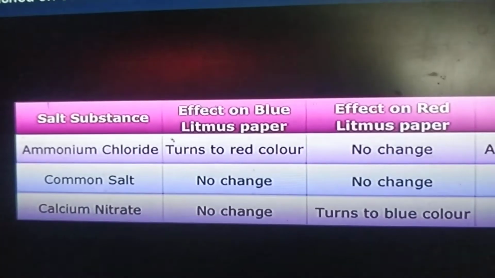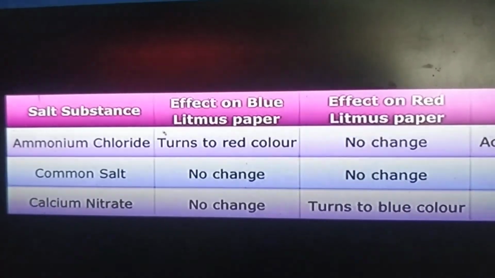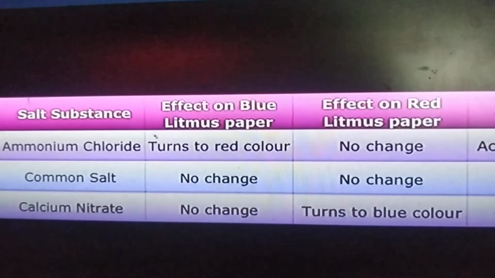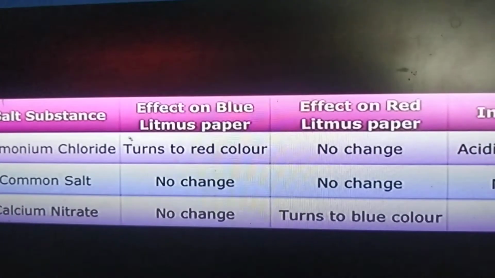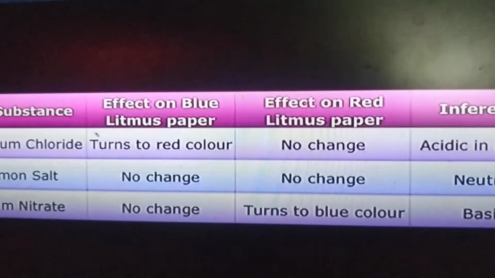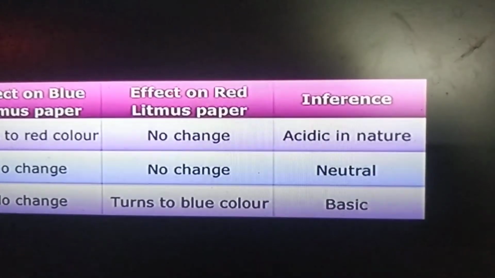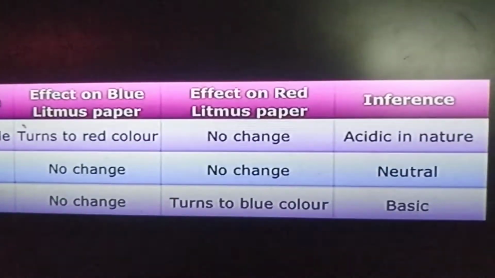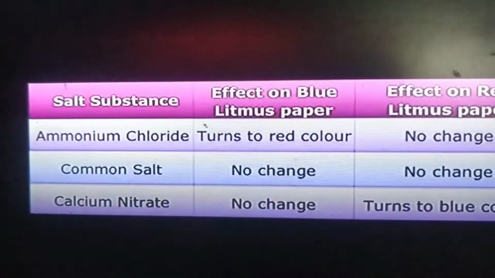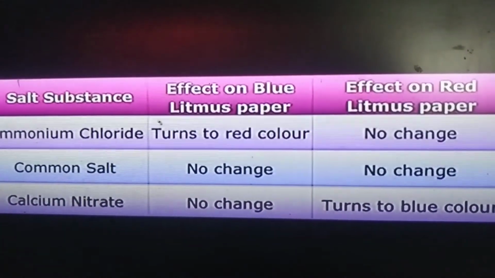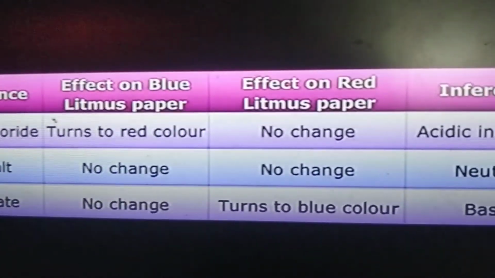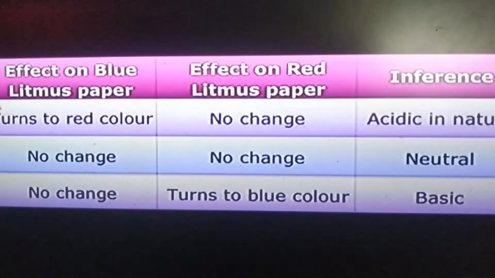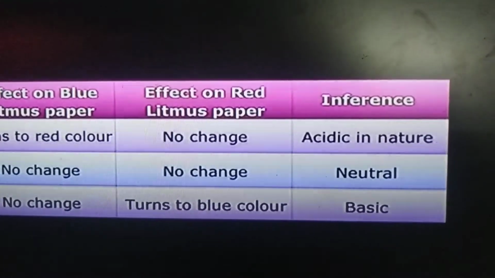Common salt is a neutral solution, so there will be no change on either paper. On red litmus no change, and on blue litmus also no change, because it is neutral. And calcium nitrate: no change with blue litmus paper, but it turns red litmus to blue. That means it is basic in nature.